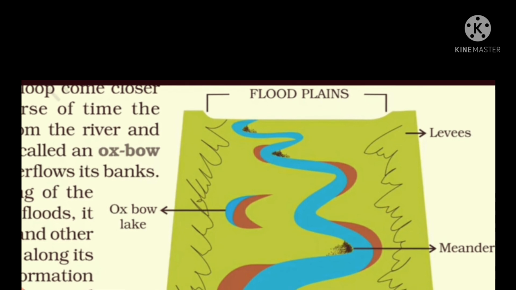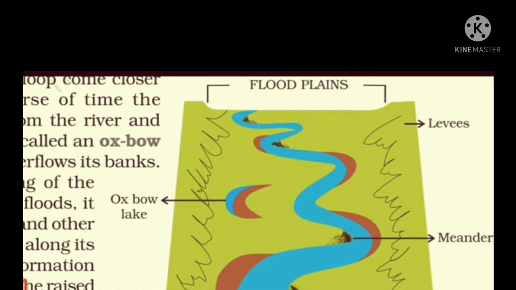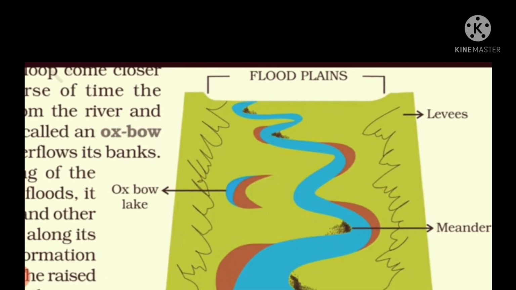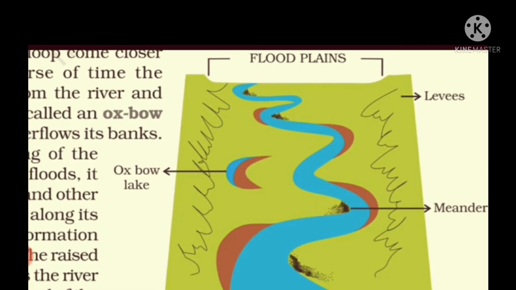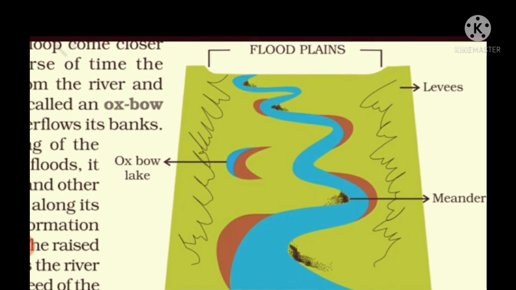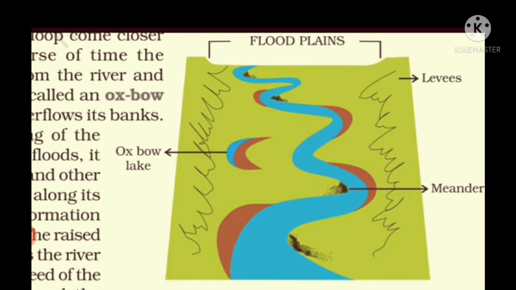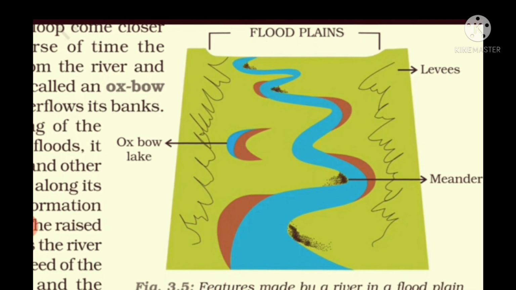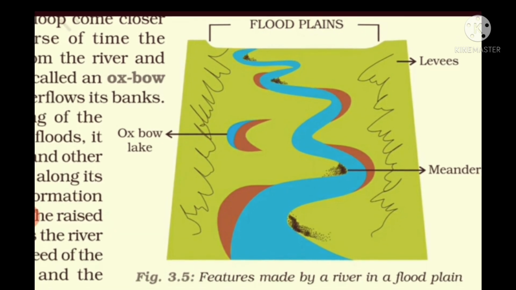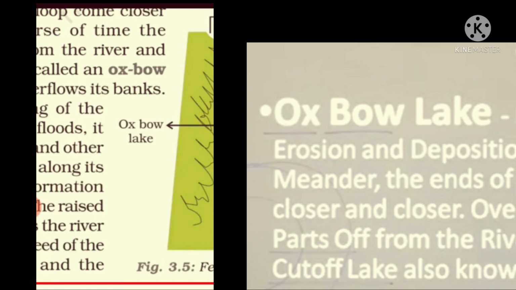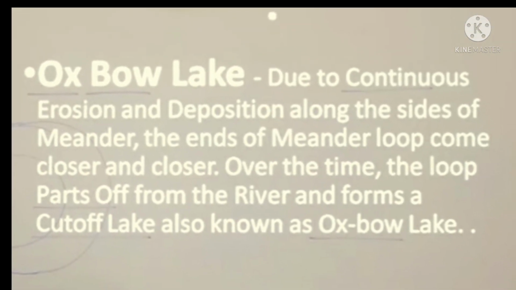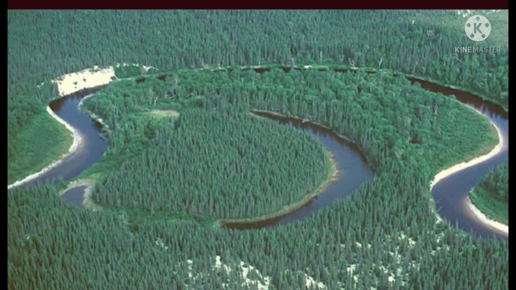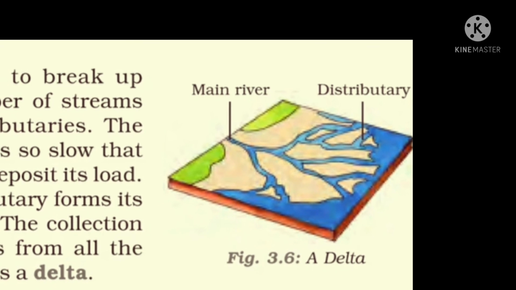Now, as the river enters the plain, it twists and turns, forming large bends known as meanders. Due to the continuous erosion and deposition along the sides of the meander, the ends of the meander loop come closer and closer. In due course of time, the meander loop cuts off from the main river and forms the cut-off lakes, also called the oxbow lakes.